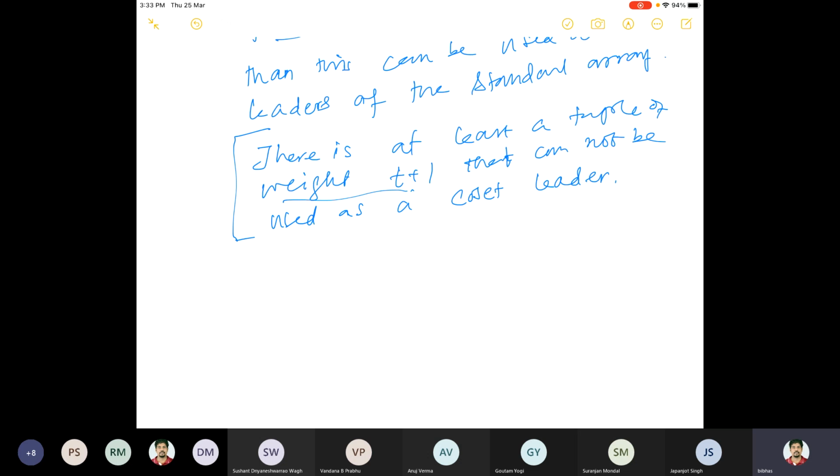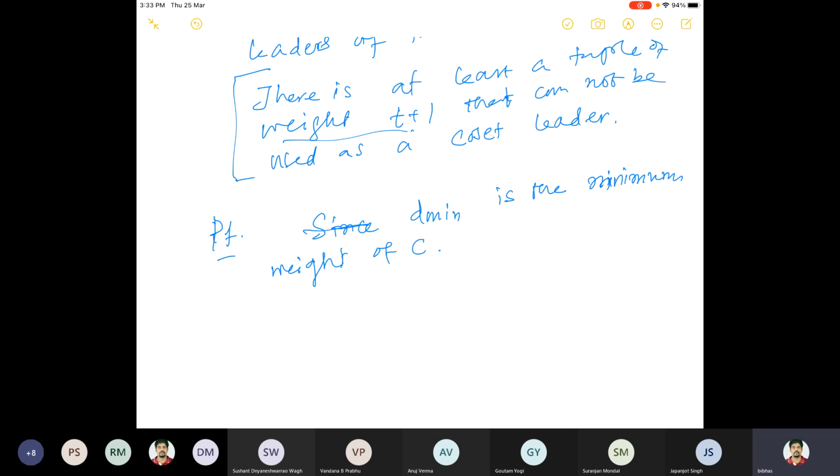Now, the first observation is, since d min is the minimum weight, it's the minimum weight of C. Minimum distance is the same as the minimum weight, which we proved the other day. So d min is the minimum weight of the code C.